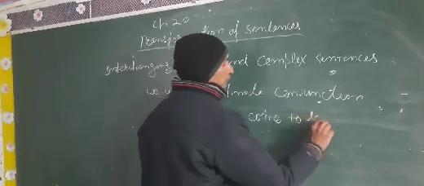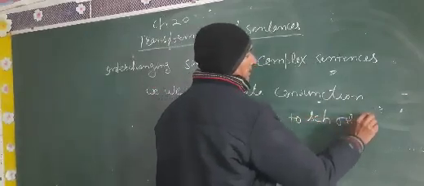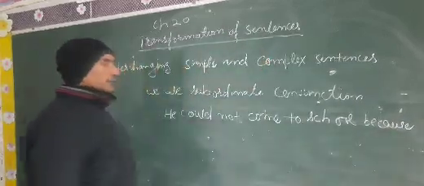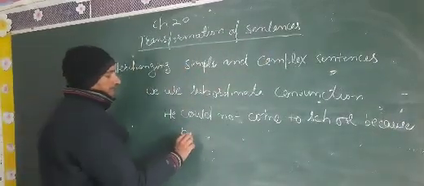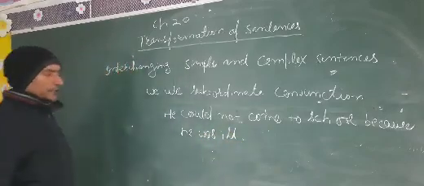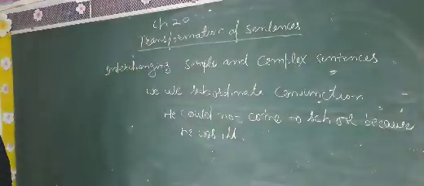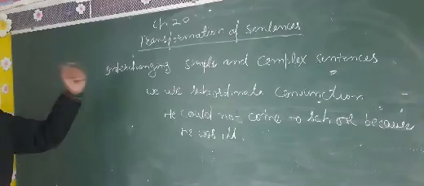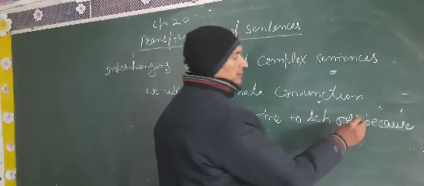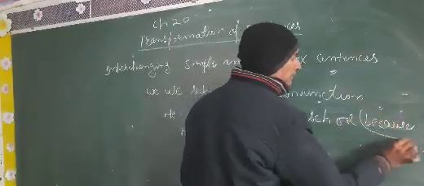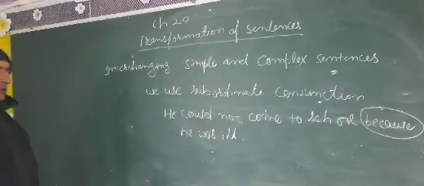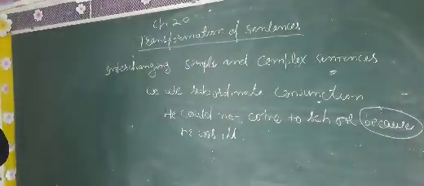He could not come to school because he was ill. So my dear student, are you able to identify? There is one very simple way to identify a complex sentence, because if you know the subordinate conjunctions... What are subordinate conjunctions? I have written them on the blackboard.